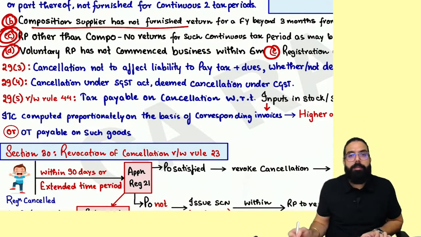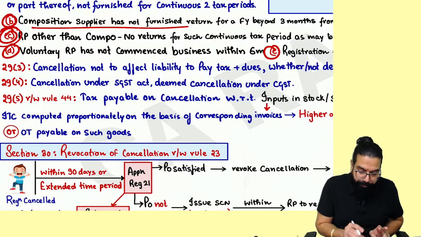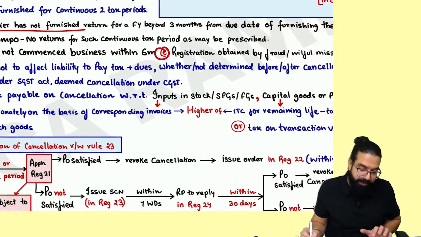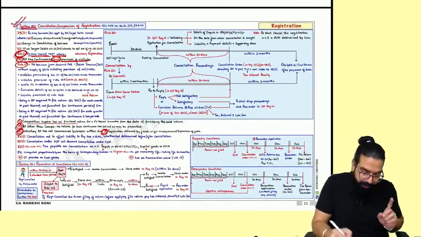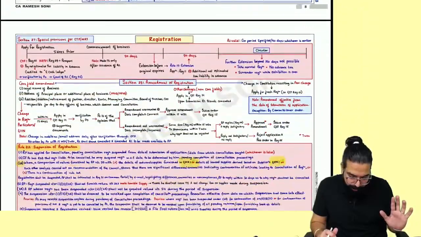If you are a normal registered person and did not file a return within 6 months or 2 quarters, then registration can be cancelled. If you are a voluntary registered person and don't start your business within 6 months, registration can be cancelled. And if registration was taken by fraud, willful misstatement or suppression, then also registration can be cancelled. This is one important point you can take care of.